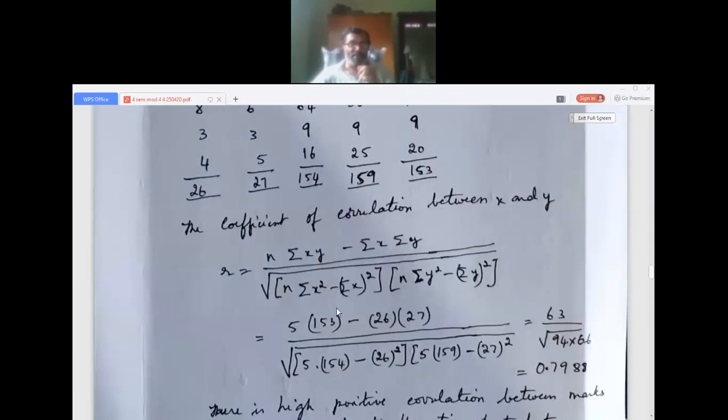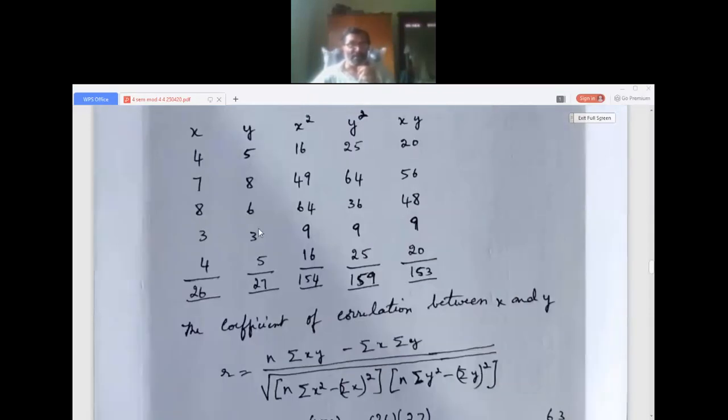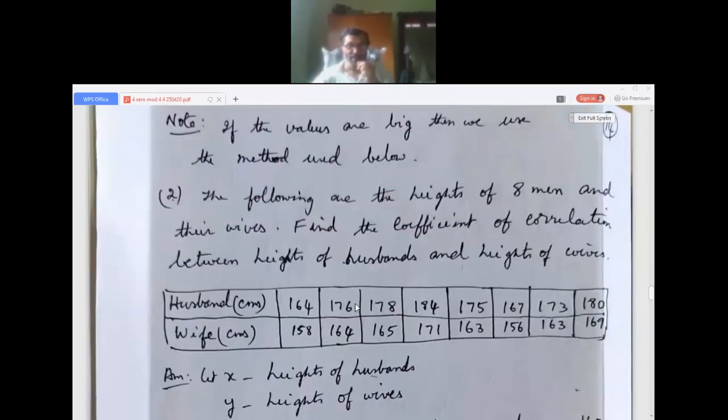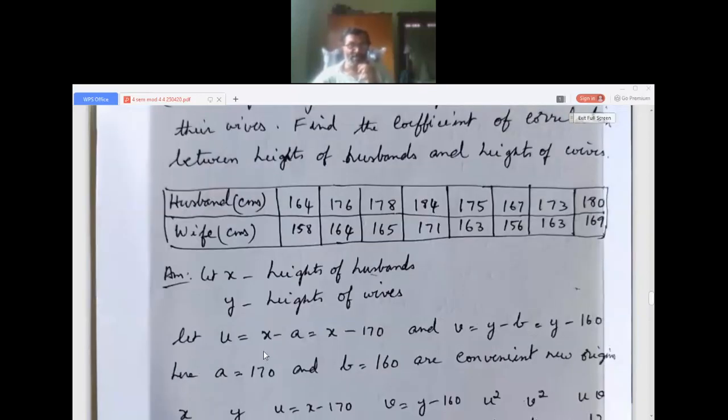The new method: if the values of x and y are small, up to 20, even 2 digits, you can use the old method. But if the values are very big, 3 digit or 4 digit, for example the husband and wife question with 8 men, so n is 8, then we use this method called changing the origin. Let x be the height of husbands and y be the height of wives.